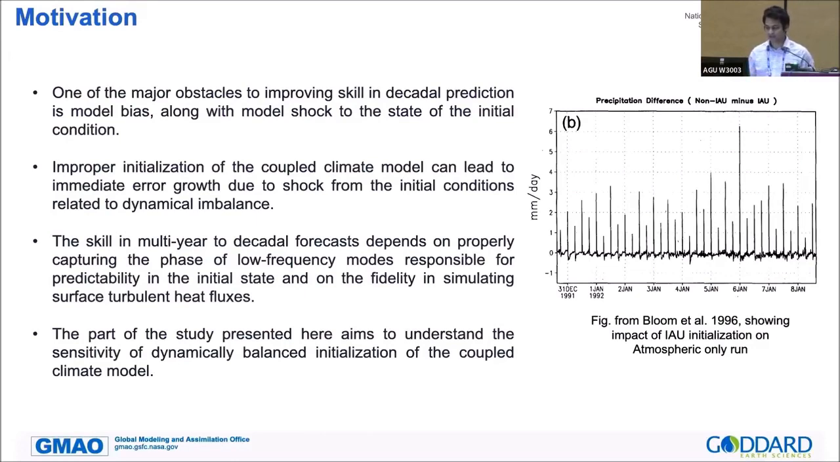The skill in multi-year to decadal forecasts depends on properly capturing the phase of low frequency modes that are responsible for predictability in the initial state, and on the fidelity in simulating surface turbulent heat fluxes. On the right side of the figure, published in 1996 by Bloom, it shows a dynamically balanced atmospheric condition versus a dynamically imbalanced initial condition state of the atmospheric simulations only, and shows the precipitation, how much high frequency modes are better simulated. So this part of the study aims to understand the sensitivity to dynamically balanced initialization of the coupled climate model, which was not previously shown in any other studies.